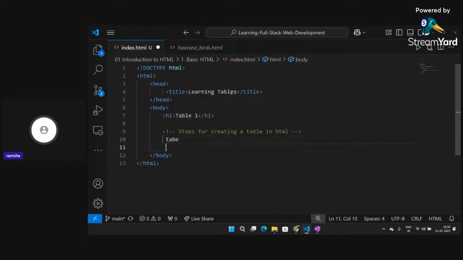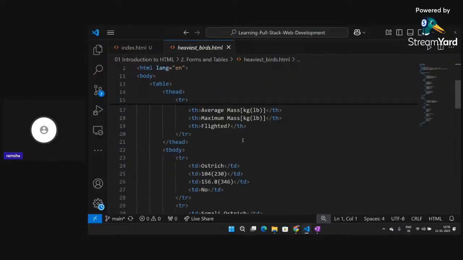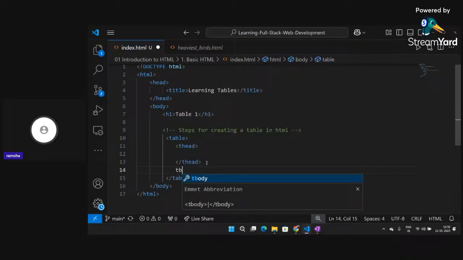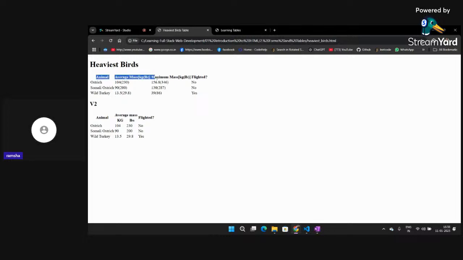First of all, you write the table tag. This will be the opening and closing tag for the table. Still you will not be able to see anything. Now, similar to an HTML document, you divide your table into two portions. The first portion is the head portion of the table, and the second is the body portion. The head portion is where you will see all of these headings: animal, average mass, maximum mass. And the body portion is where you will see the contents of your table.